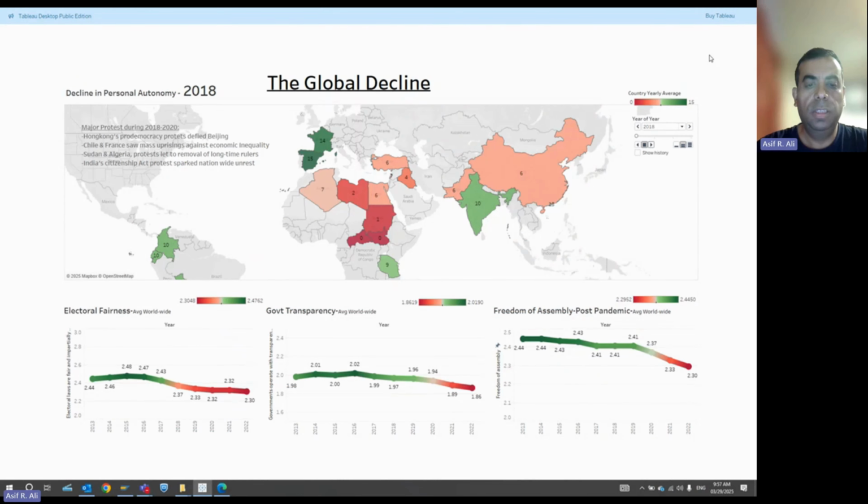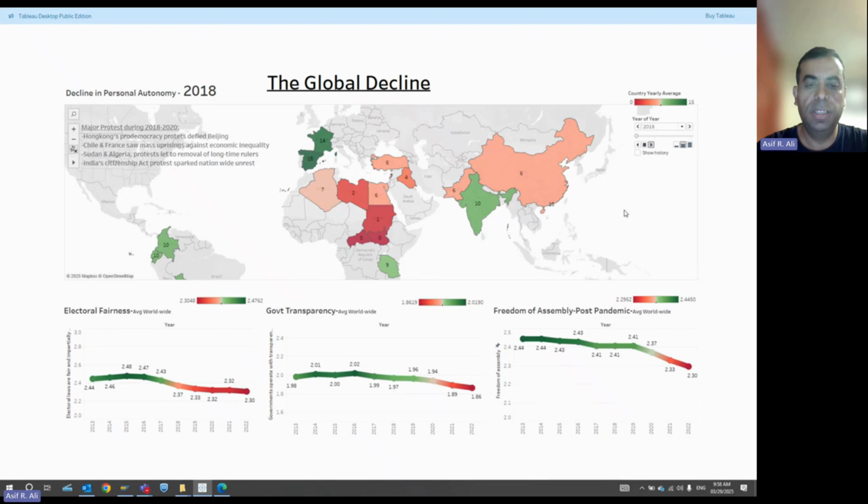Now, moving on to the third part of our story, let's take a look at the global decline with a focus on year 2018 to year 2021 and its impact on personal autonomy, electoral fairness, government transparency, and freedom of assembly. In the first visualization, we see global distribution of personal autonomy.